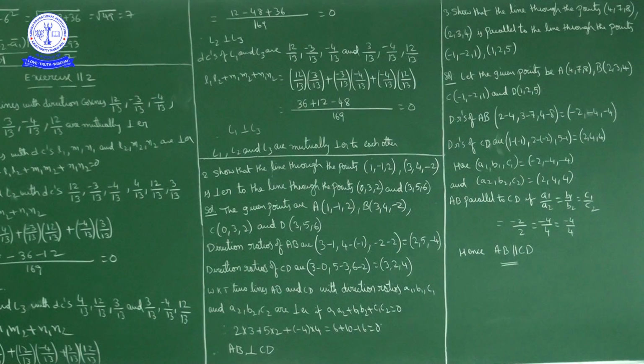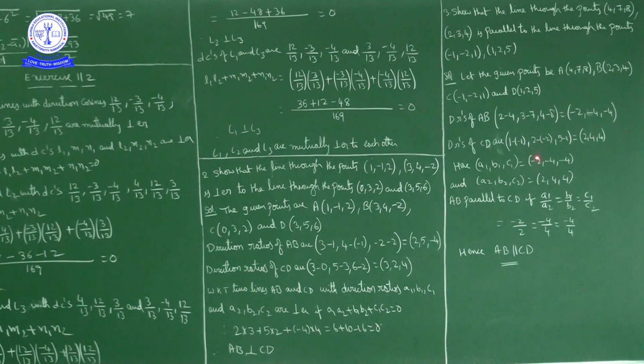Now here a1, b1, c1 are minus 2, minus 4, minus 4 and a2, b2, c2 are 2, 4, 4. Now AB is parallel to CD if a1 by a2 is equal to b1 by b2 is equal to c1 by c2.